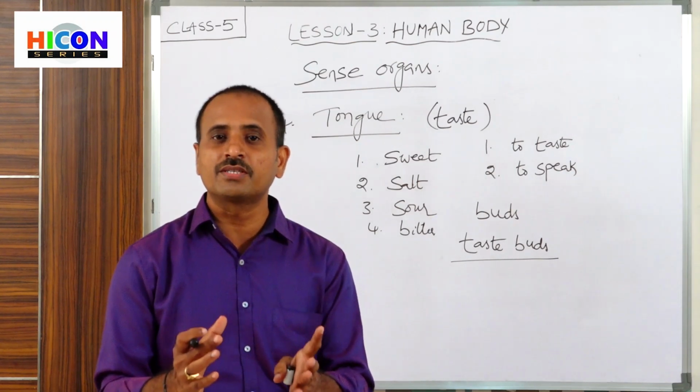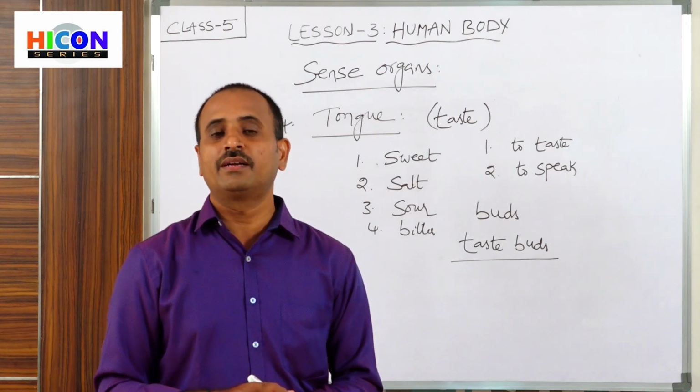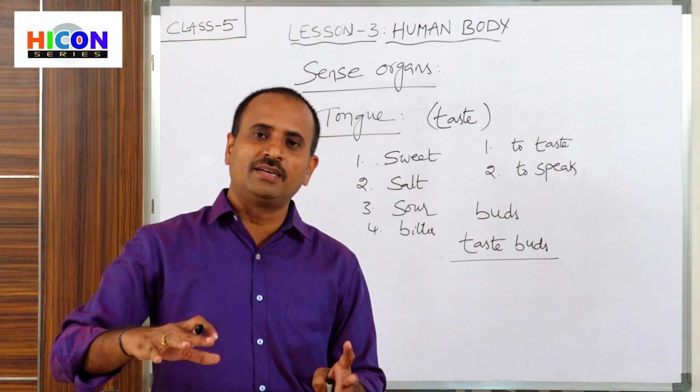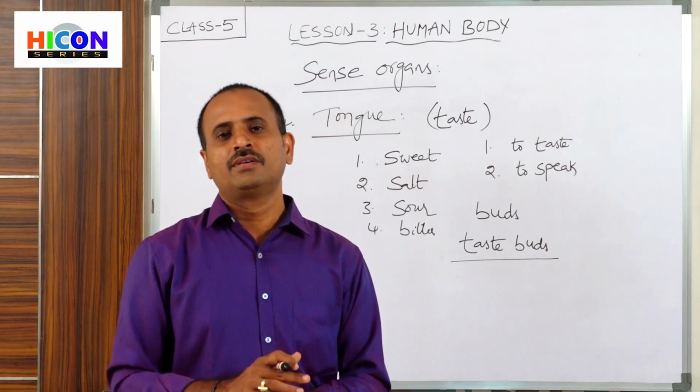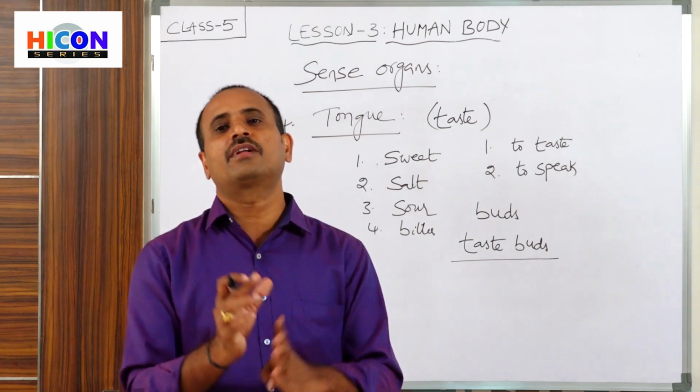So how many types of buds? Four types of buds are present on the surface of the tongue. But these buds are not present all in the same region. The different regions of the tongue have different types of buds.